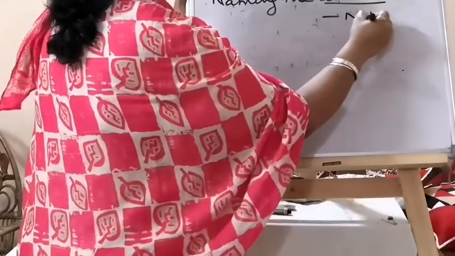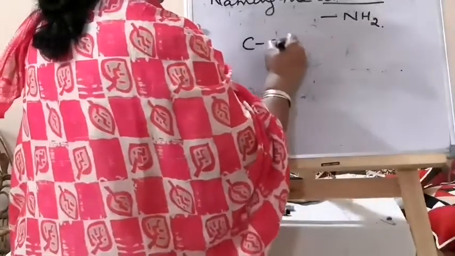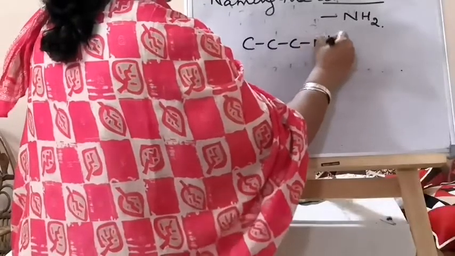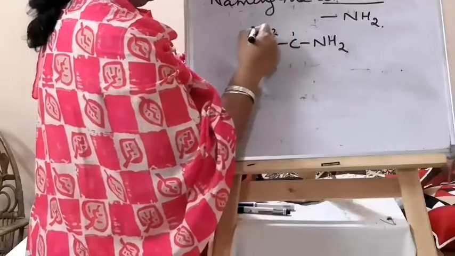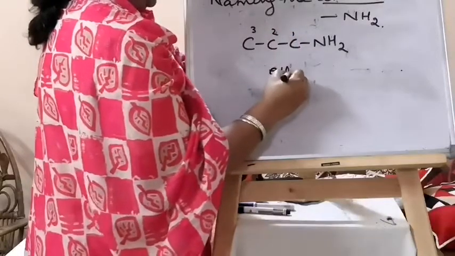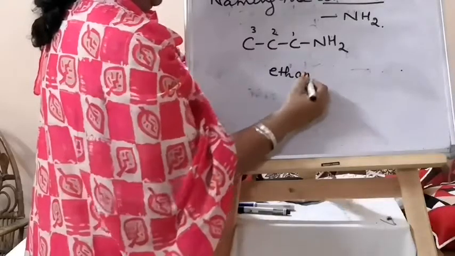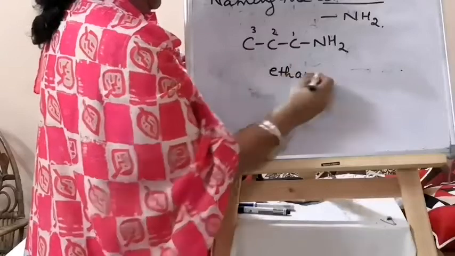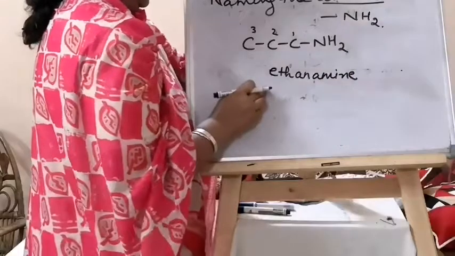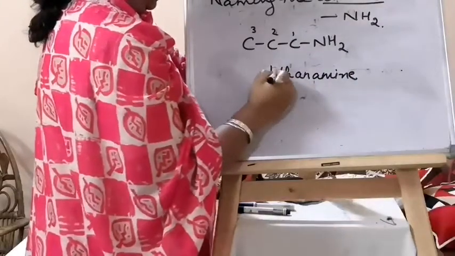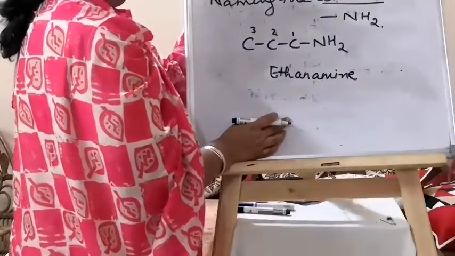Amine is NH2. So if this is the carbon chain and here is one NH2, numbering will be from here: 1, 2, 3. Root word is eth, single bond ane, and amine. So the e of ane will be replaced by amine. You will read it as ethanamine, nothing else. So this E will be capital. Ethanamine.